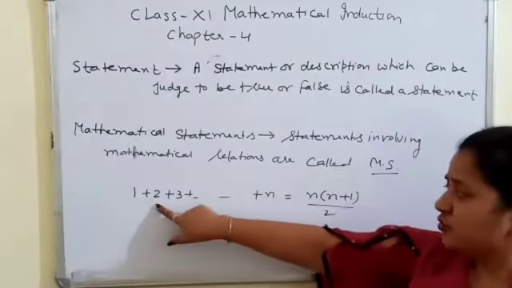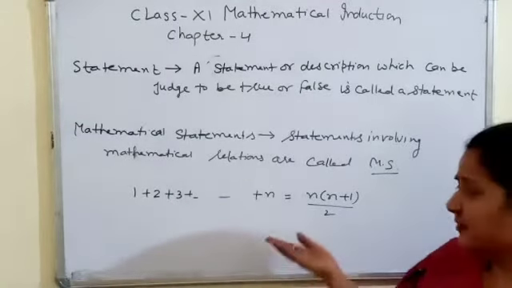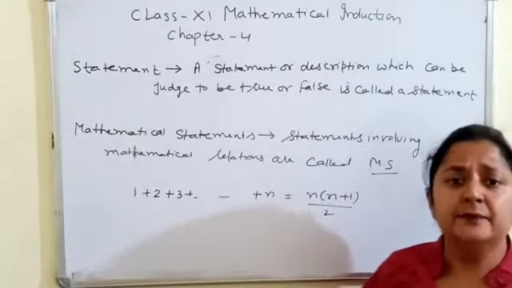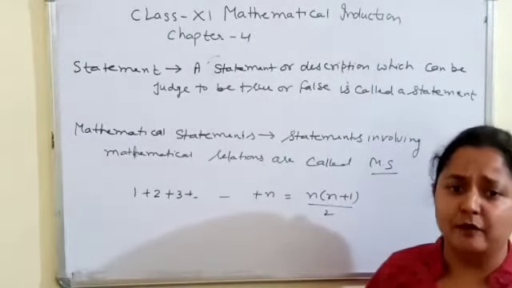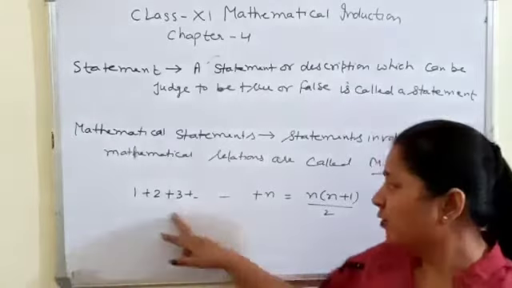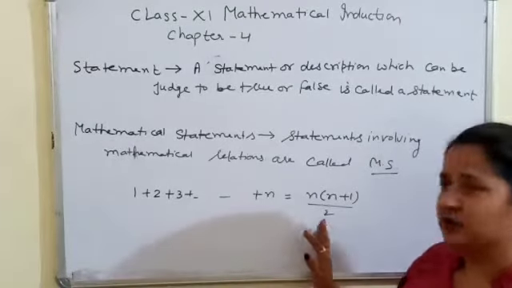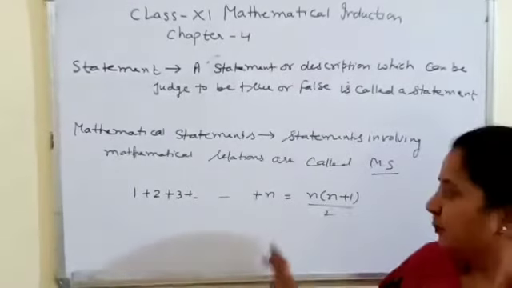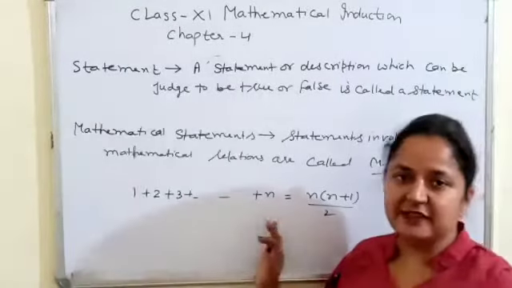What is the meaning of this statement? Obviously this is the sum of n natural numbers. So the sum of n natural numbers is equal to n into n plus 1 by 2. By using arithmetic progression you can easily find it. How?